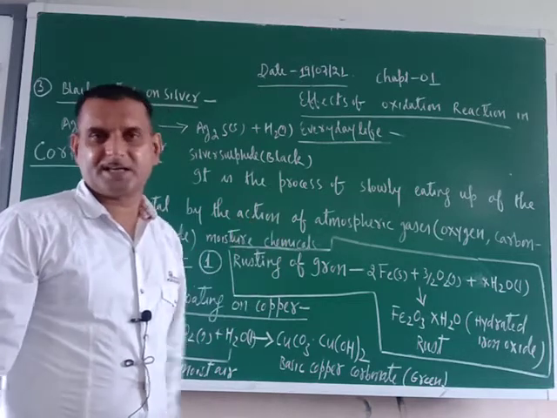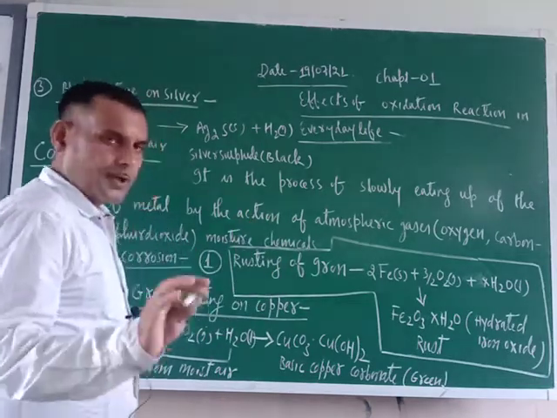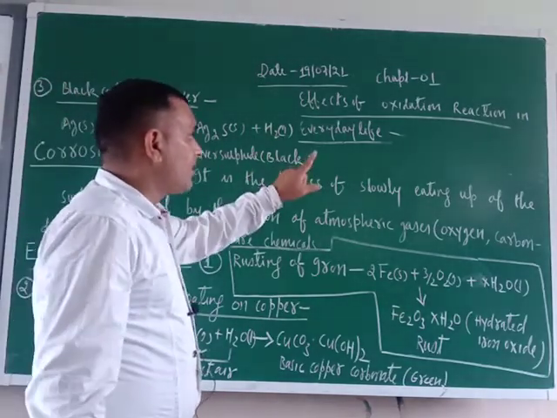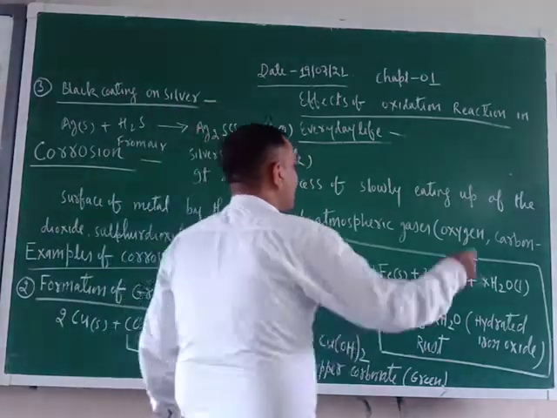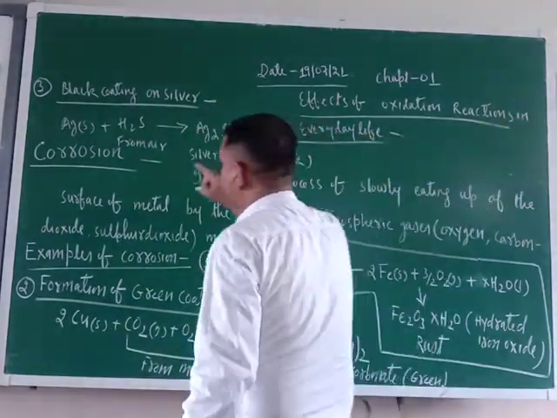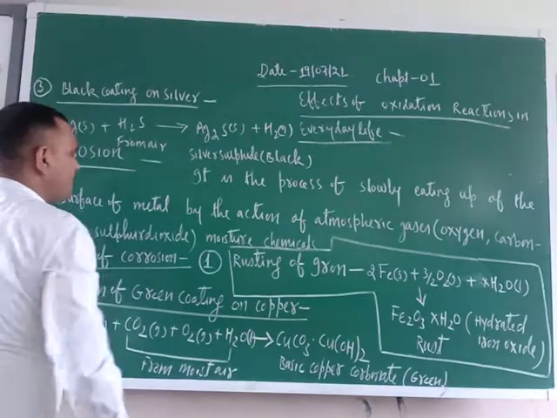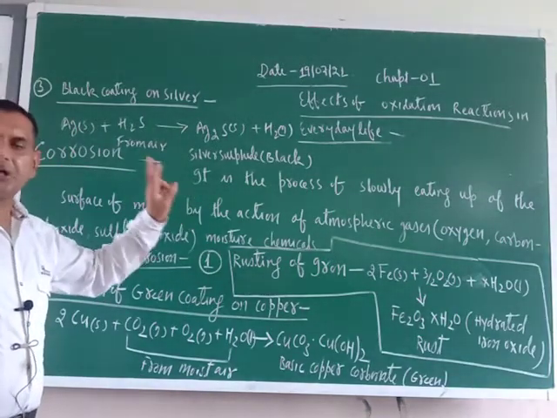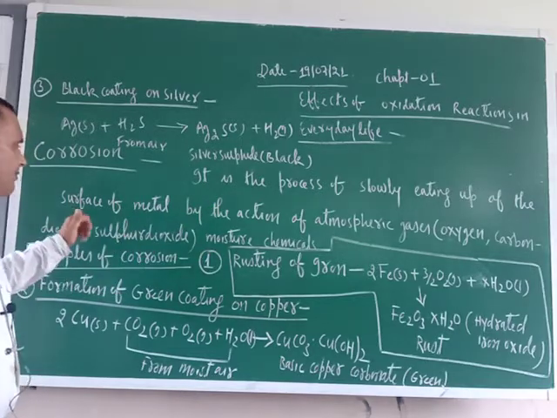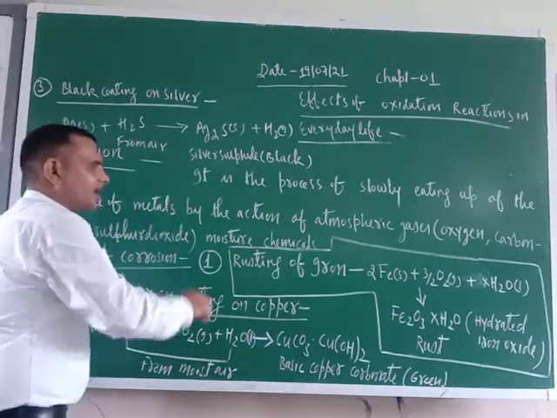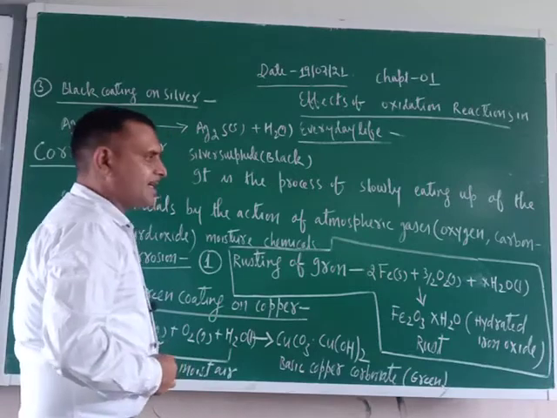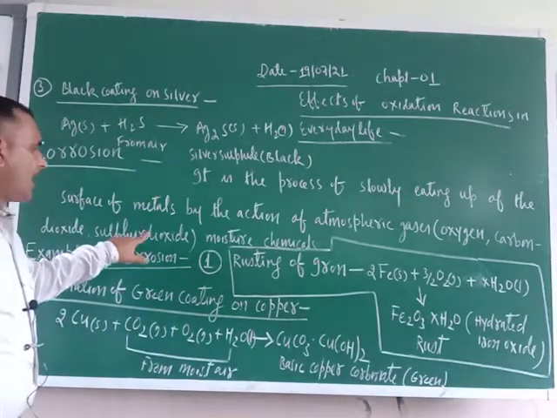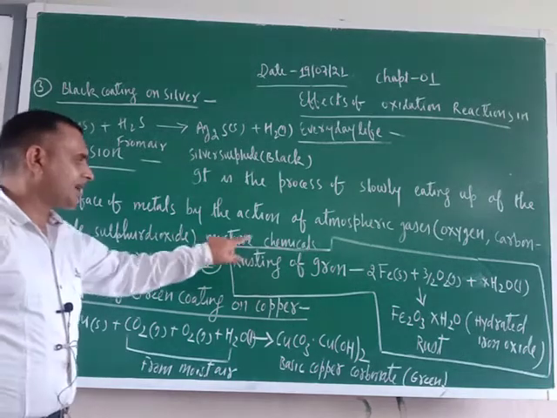Now I am going to complete the effects of oxidation reactions in everyday life. The first effect is corrosion. What is corrosion? Corrosion is the slow process of eating up of the surface of metals by the action of atmospheric gases such as oxygen, carbon dioxide, sulfur dioxide or hydrogen sulfide, moisture and chemicals.